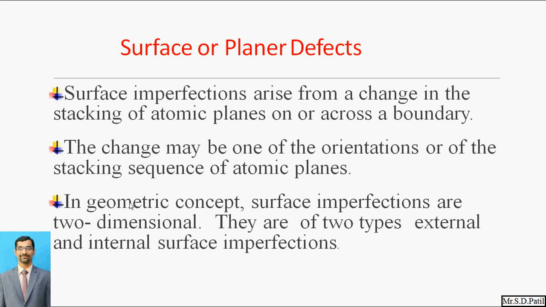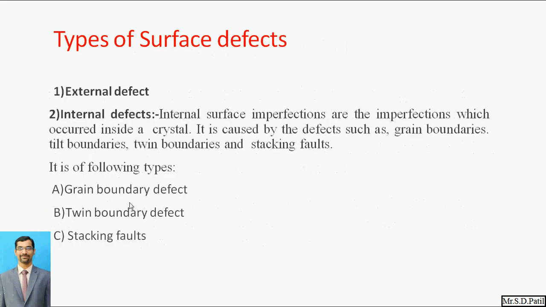In the geometrical concept, surface imperfections are two-dimensional. They are of two types: external and internal surface imperfections. First is the external defect and second is the internal defect. Internal surface imperfections are the defects which occur inside the crystal. That's why it is called an internal defect. It is caused by defects such as a grain boundary, twin boundary, or stacking faults.